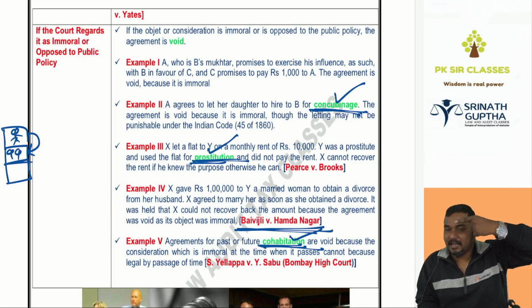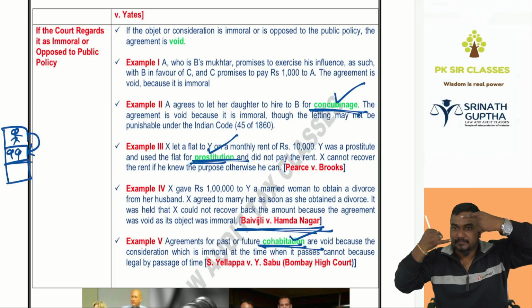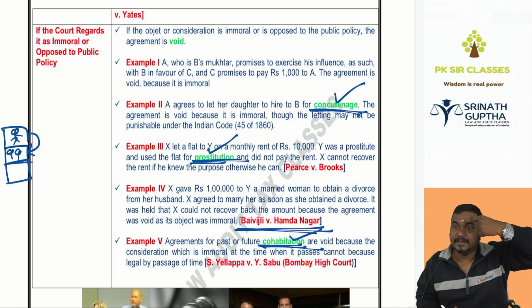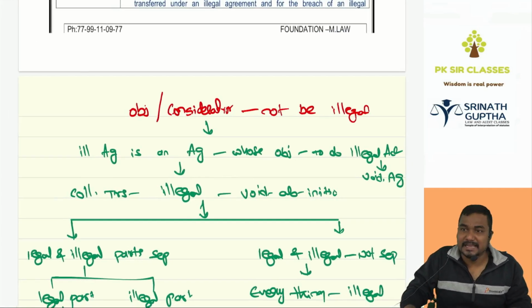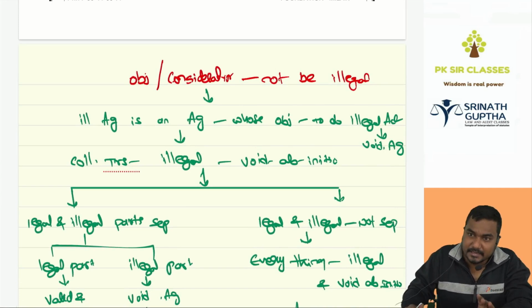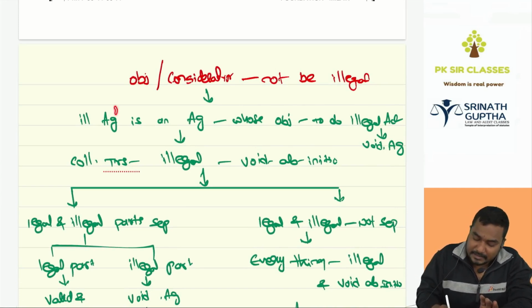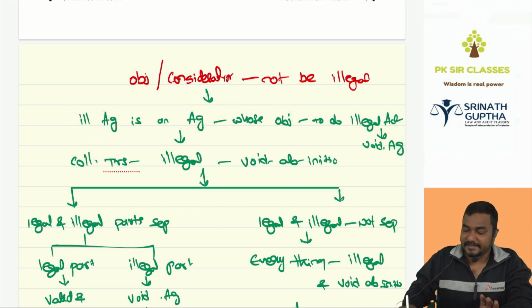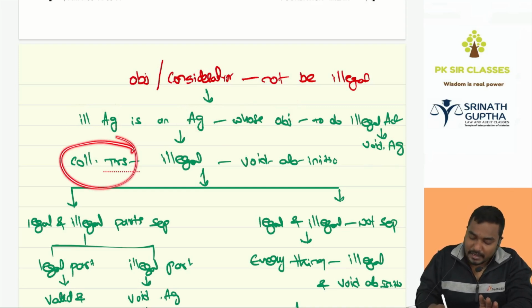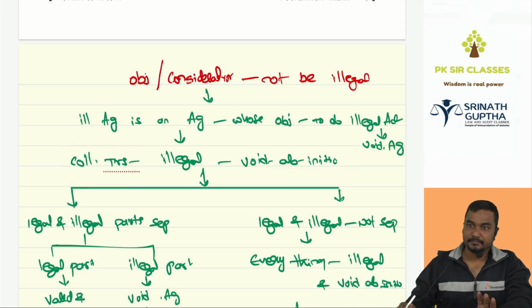It is said to be unlawful in 5 cases: forbidden by law, defeating the provisions of any law, fraudulent, injury to another person, and when the court regards it as immoral. Then next, the object should not be illegal. An illegal agreement is an agreement whose objective is to do an illegal activity, and it will be void ab initio. In case of illegal transactions, even collateral transactions are illegal and void ab initio.